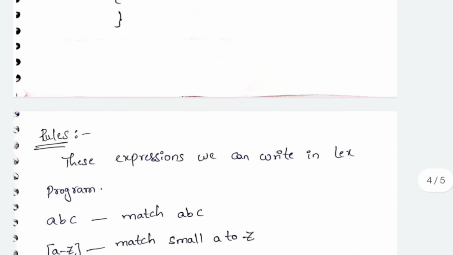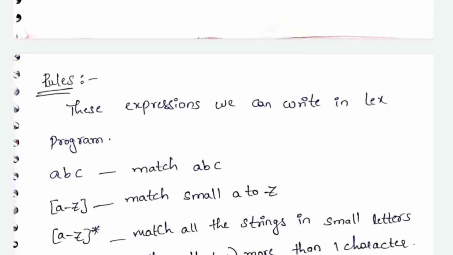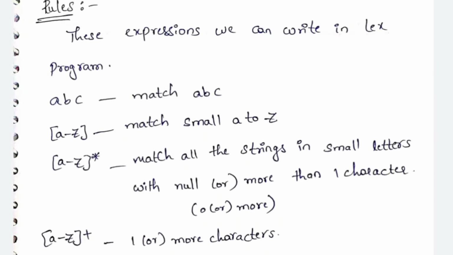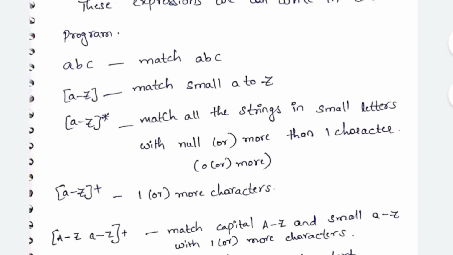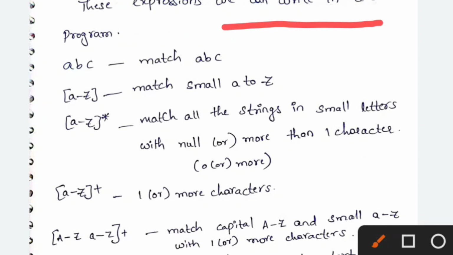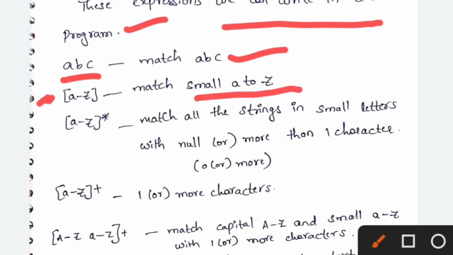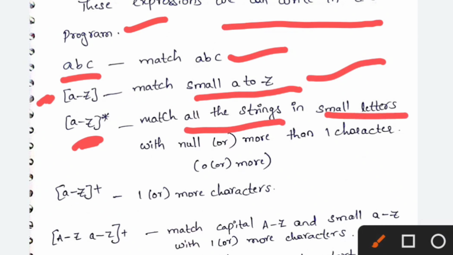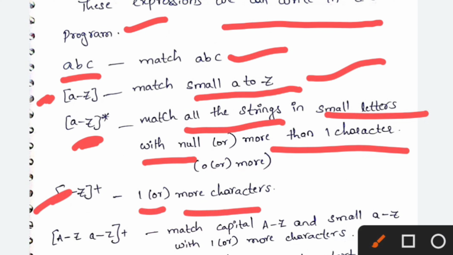Let us see the translation rules. We have some rules for how to write the expressions in a LEX program. abc means match abc. a-z means match a small letter a to z. a-z followed by a star means match strings in small letters with zero or more characters. a-z followed by a plus means one or more characters.